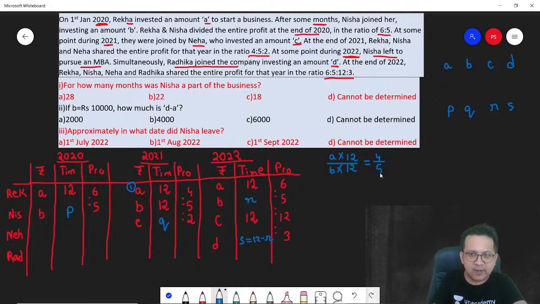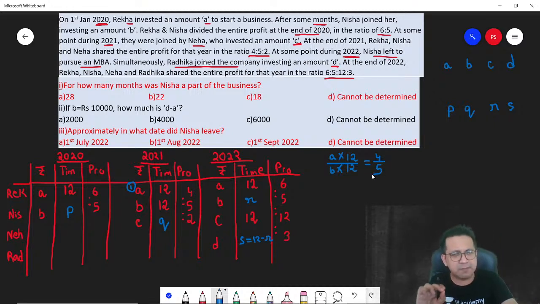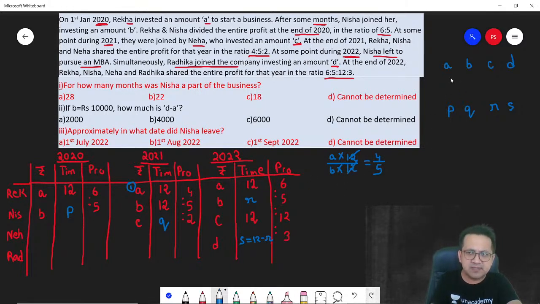This is for 2021. You need to determine the values. A into 12, money into the time period, is the profit. So A into 12 divided by B into 12 is 4 by 5 for 2021. 12 and 12 cancel. Can I say A by B is in the ratio of 4 is to 5? Any doubt in this? We clearly determined the first step, the values of A and B, which are 4 and 5. This was step 1.